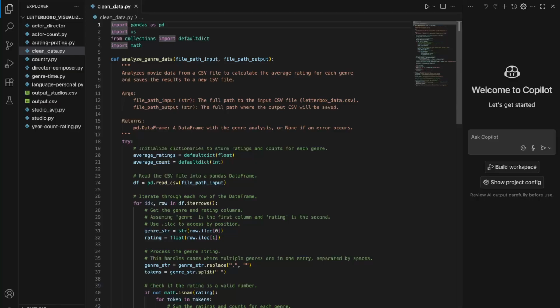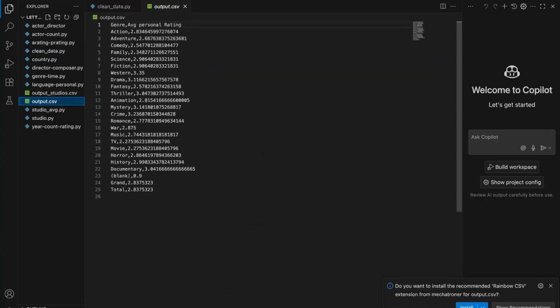The first thing I wanted him to do was show me how. I gave him an example of taking my genre, because the issue before was it would count every single genre from every single movie, even though they're overlapping.